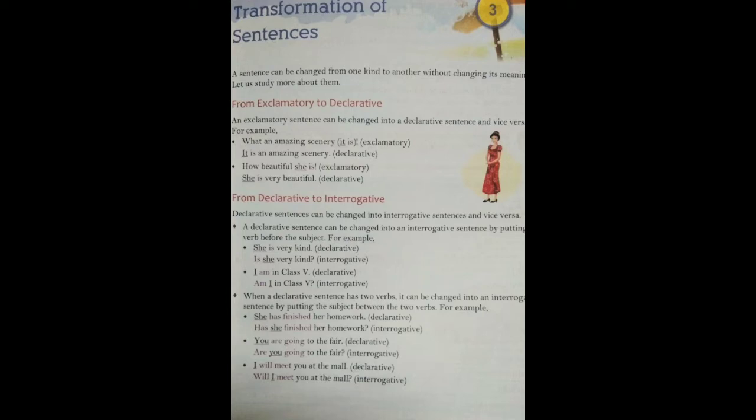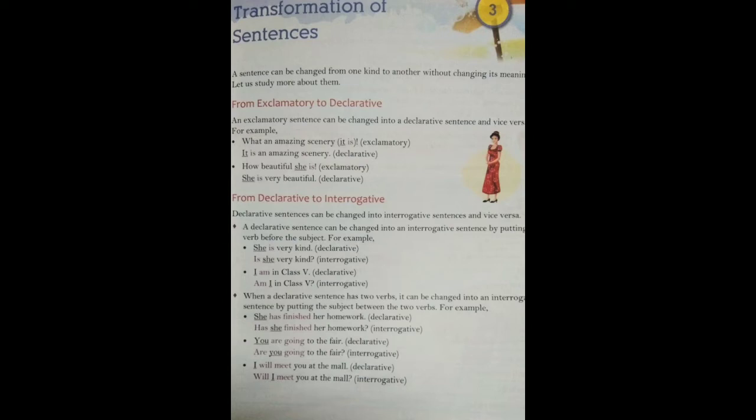Another example that you can see over here is how beautiful she is. So, over here what are we talking about? The speaker is talking about she. So, the subject is put in front. So, we are writing she is very beautiful. Just like the previous sentence, it was, what an amazing scenery. Definitely it is. So, that it word will be coming first, before the verb. It is an amazing scenery. Is what? A helping verb. So, it is an amazing scenery. It becomes a declarative sentence, and over here she is very beautiful becomes a declarative sentence again.